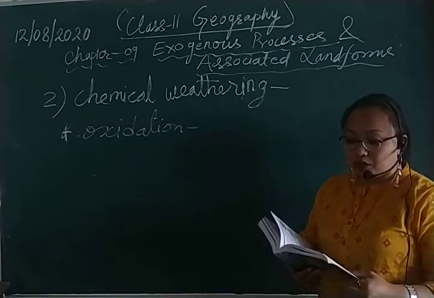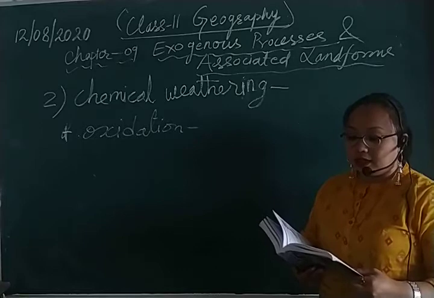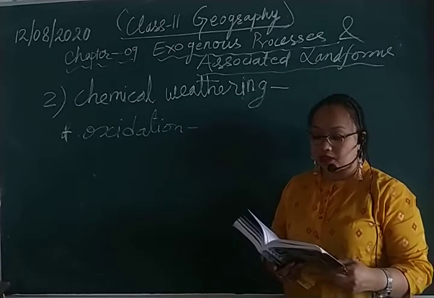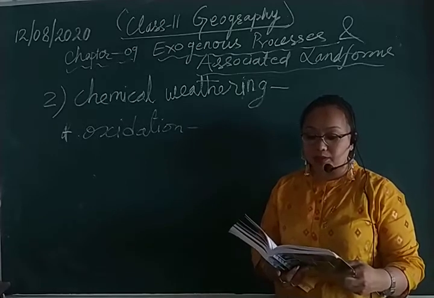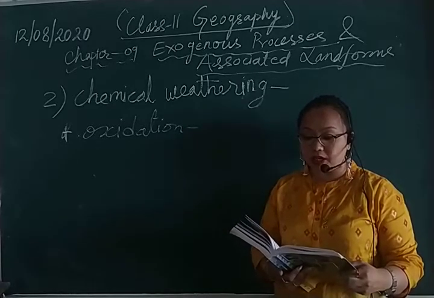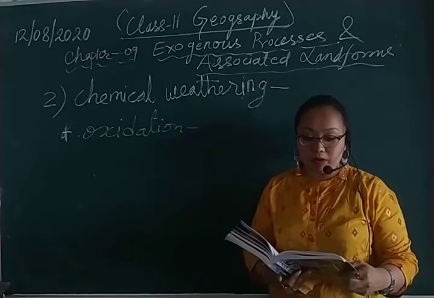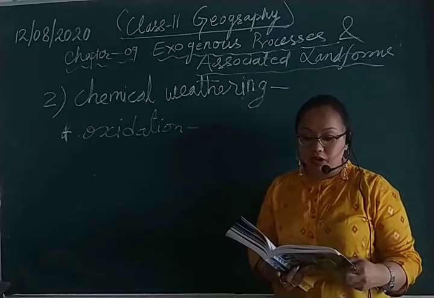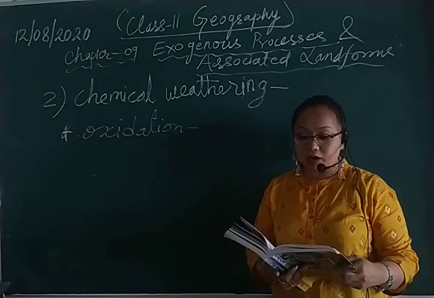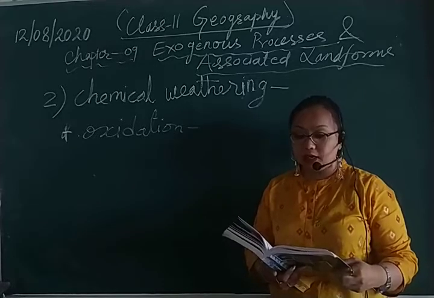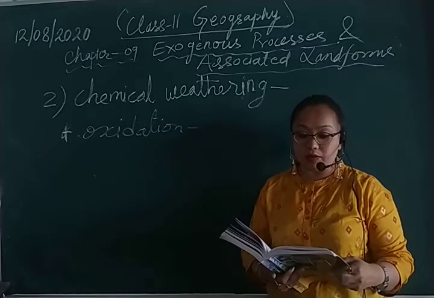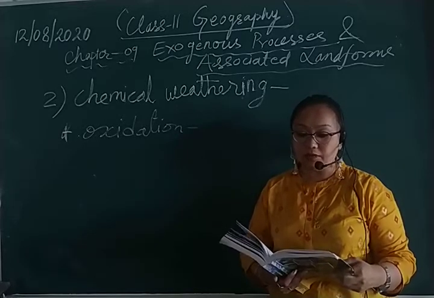The atmospheric oxygen in rainwater unites with minerals of the rocks, especially the iron compounds. This results in the decomposition of the rocks, and they start crumbling. The color of rocks changes into red, yellow or brown, as we see in the rusting of iron.